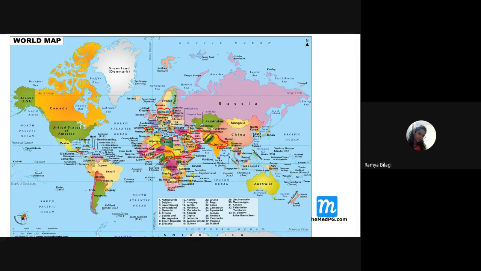Next, in America also, which part of America is affected? Especially South Mexico. So this area of America is also an endemic area for leishmaniasis. Here, what type of leishmaniasis can we see, students? Mucocutaneous. Remember this. And even cutaneous leishmaniasis. Whereas in these areas, visceral leishmaniasis. No leishmaniasis in Denmark. Right? So if you go more towards the pole areas, again, no leishmaniasis.